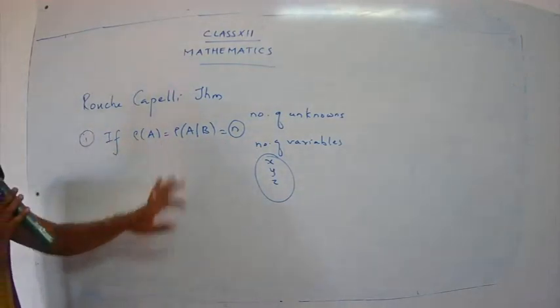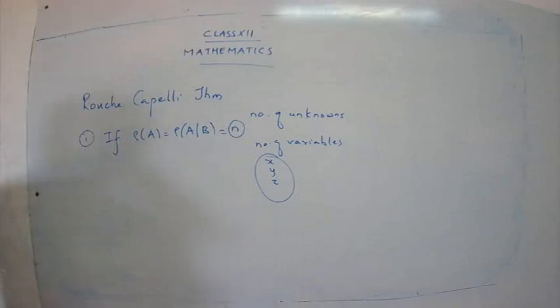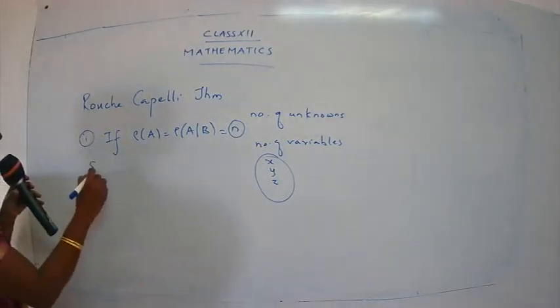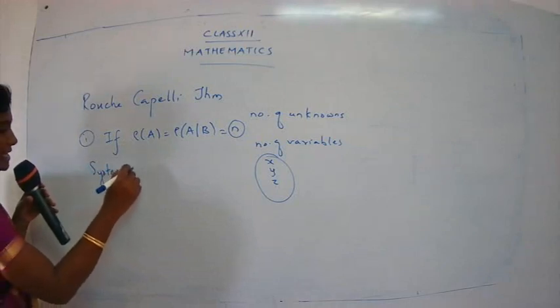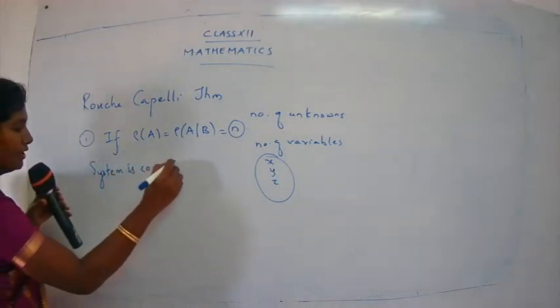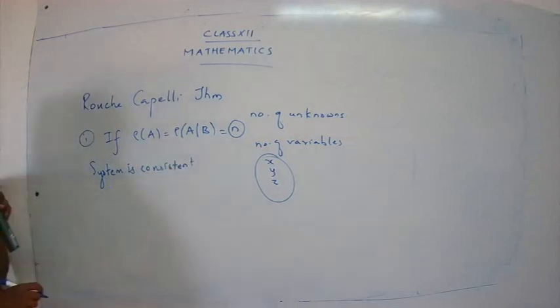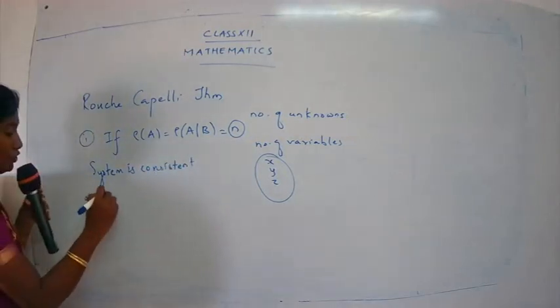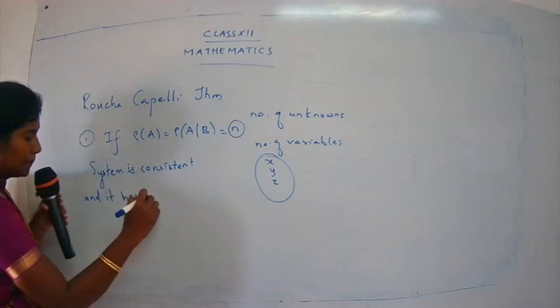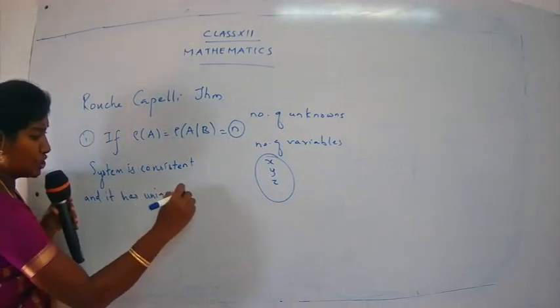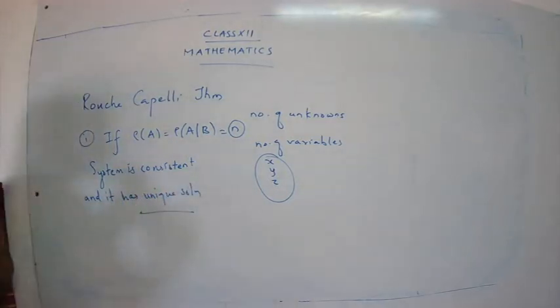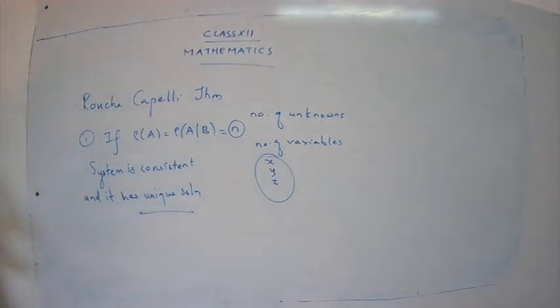So if you have a condition like rank of A is equal to rank of AB is equal to n, then we say the system is consistent. This is the important thing you have to remember. So the system is consistent and it has a unique solution. Unique solution means we have only one value for x, one value for y and one value for z. That's what is called a unique solution.